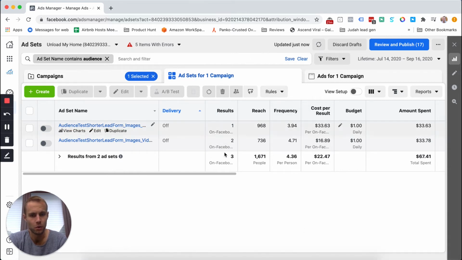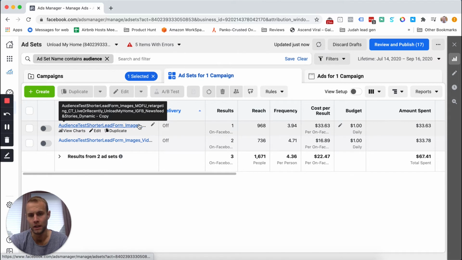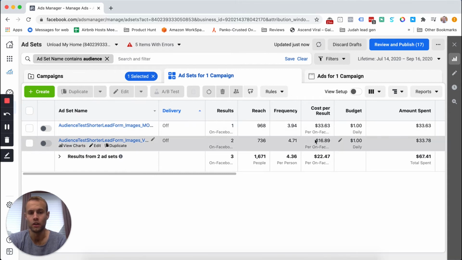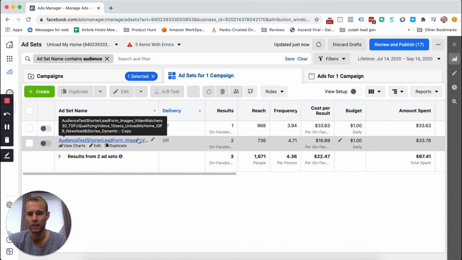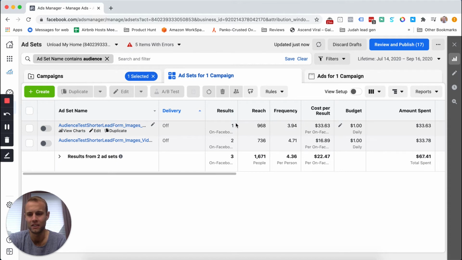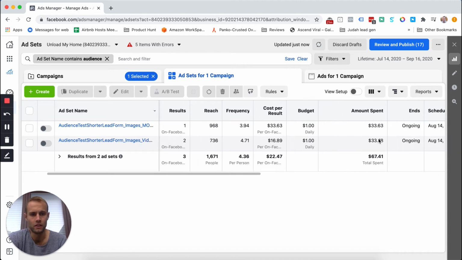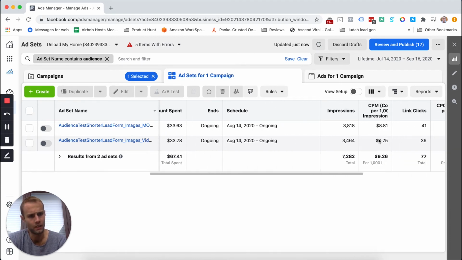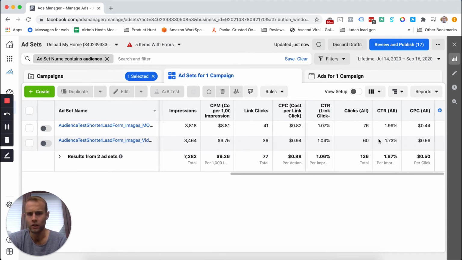The amount of leads wasn't really significant, so it's kind of hard to judge here. I mean, you can see the cost per lead. This one's about double, that one being the retargeting for all the other audiences was about double the cost of the retargeting for the qualifying video. But since we only had 3 leads total, there's no real statistical significance here, so we can't really use that as a metric. So I decided to, if you go over here, we can look at some other stuff.